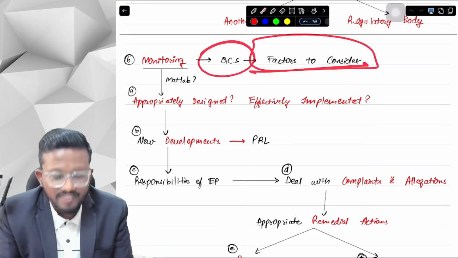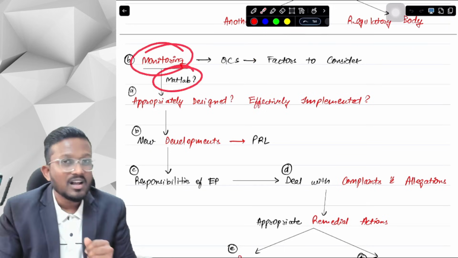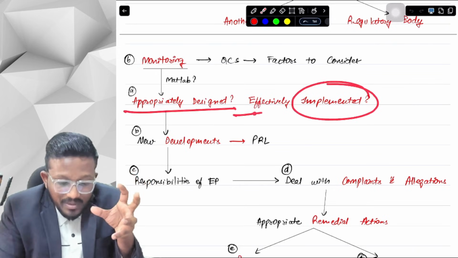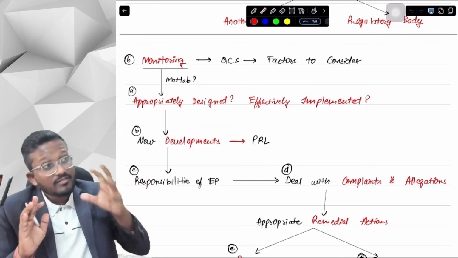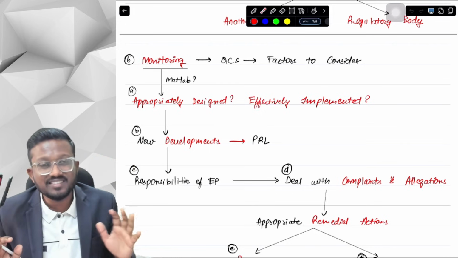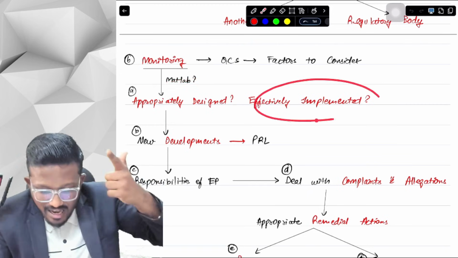What are the factors that we need to consider while monitoring the quality control system? Monitoring means two things: the design should be appropriate and it should be effectively implemented. If the design is not appropriate, then the quality control system is useless. If the design is appropriate but it is not effectively implemented, then the quality control system is useless.